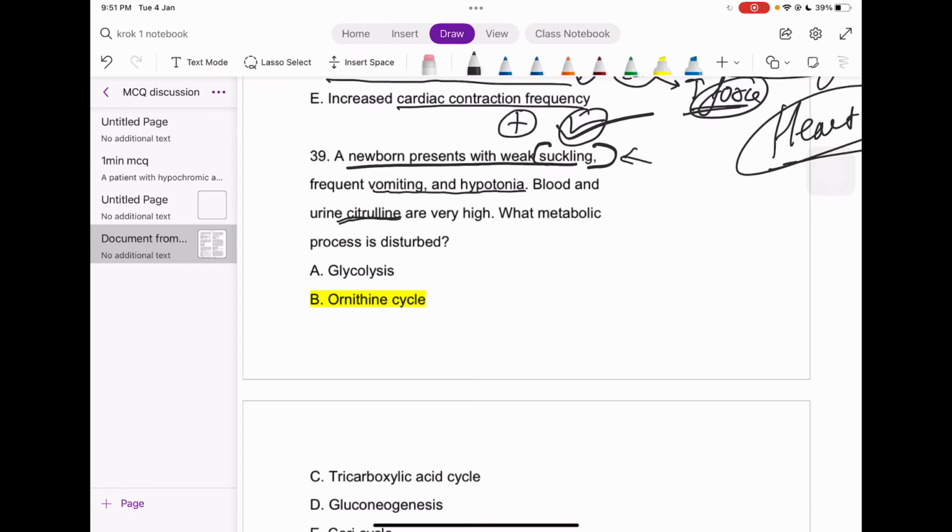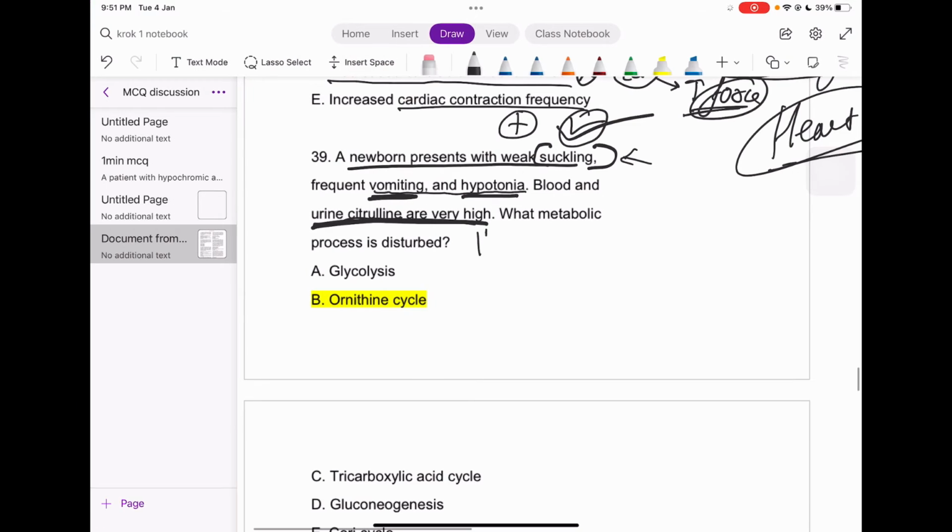And the baby also has vomiting and hypotonia. Blood and urine citrulline are very high. So now we have this laboratory marker, that citrulline is very high, right?